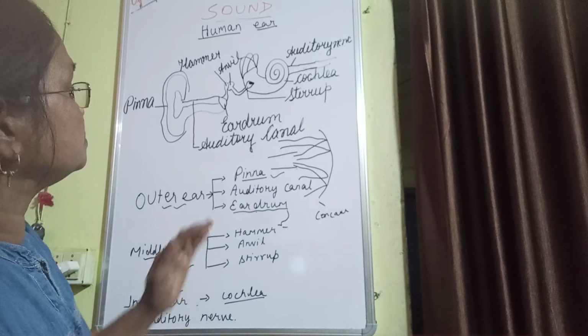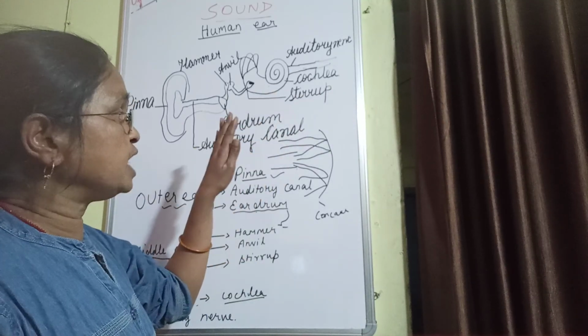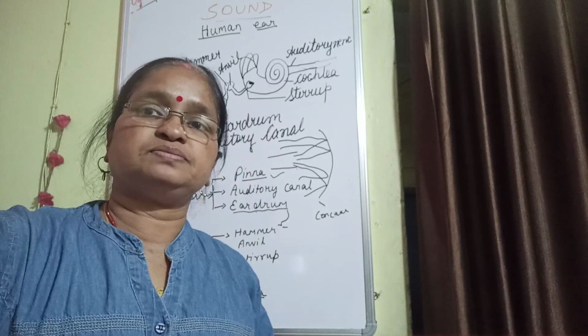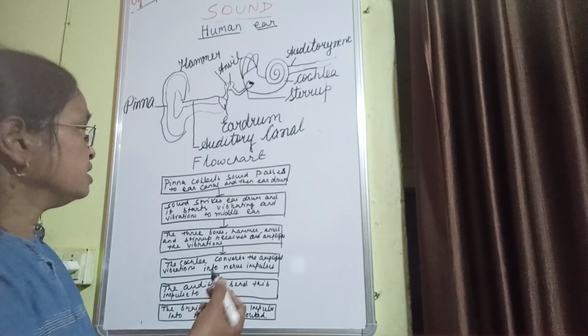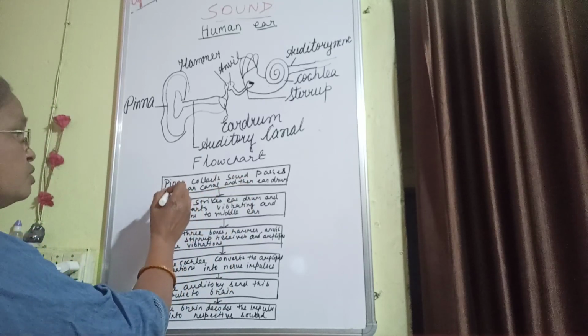So students, you draw this structure. Now I am showing you the flow chart of this structure. See here students, the flow chart. The pinna, first of all, is the outer ear.